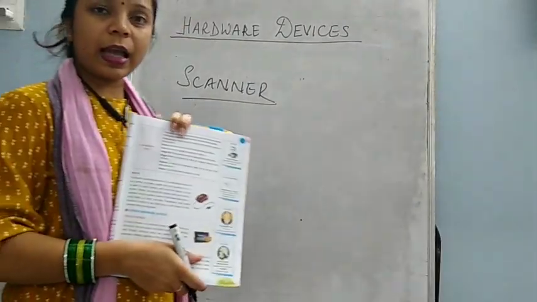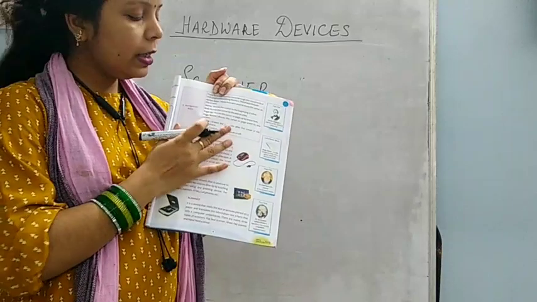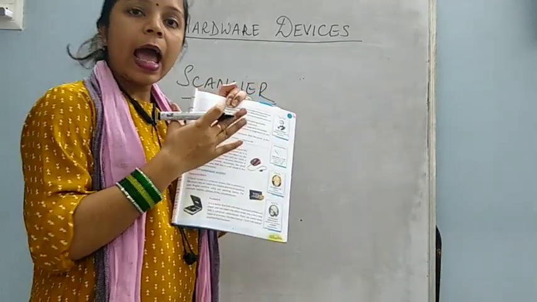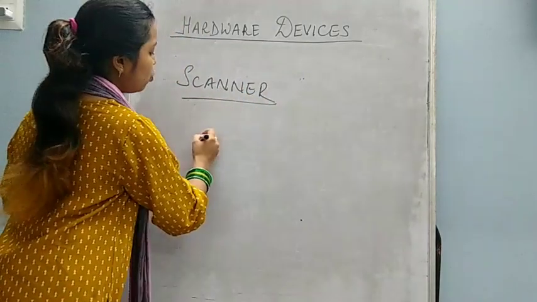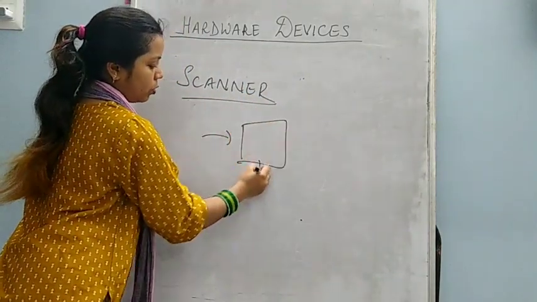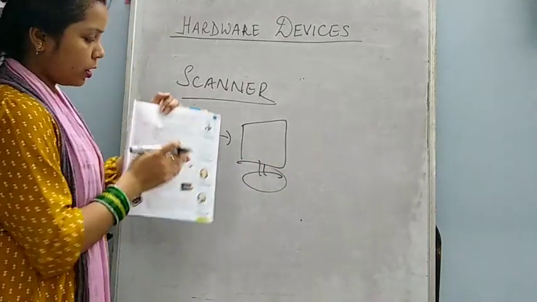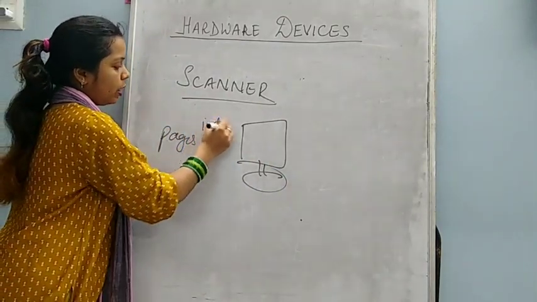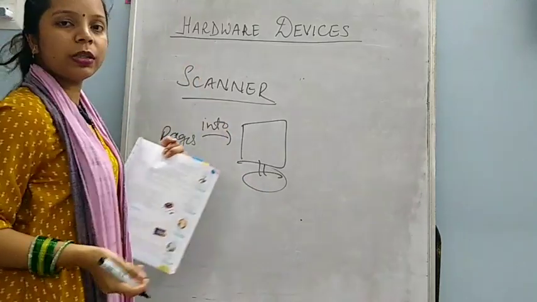What is the work of scanner? This scanner scans the pages and sends them as they are into the computer. If you want to send pages into the computer, for that we use scanner.